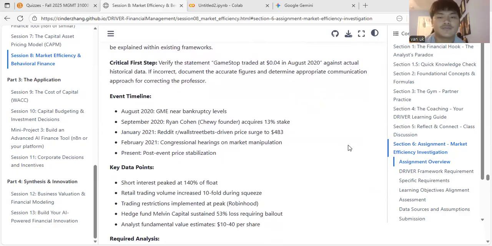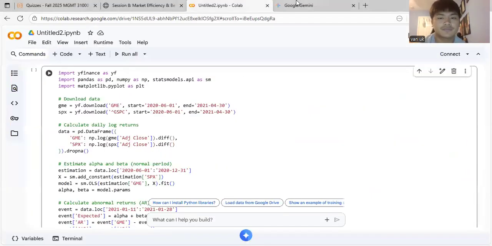GameStop traded at 0.4 cents in August 2020 against actual historical data. If incorrect, document the accurate figures and determine appropriate communication approach for correcting the professor.